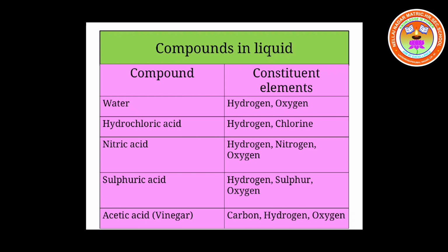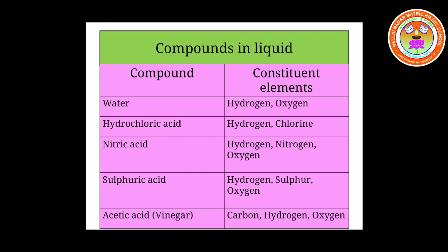This slide gives you an idea about the compounds that exist in liquid state. Water: hydrogen and oxygen. Hydrochloric acid: hydrogen and chlorine. Nitric acid: hydrogen, nitrogen and oxygen. Sulfuric acid: hydrogen, sulfur and oxygen. Acetic acid, vinegar.